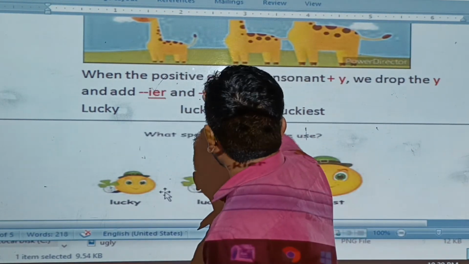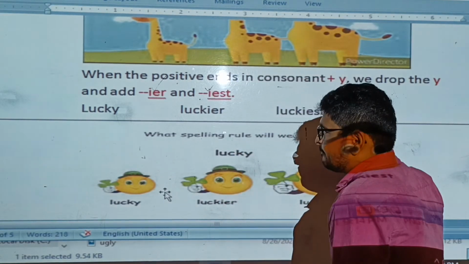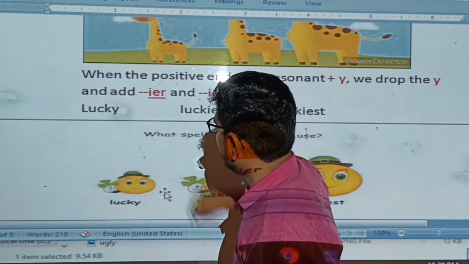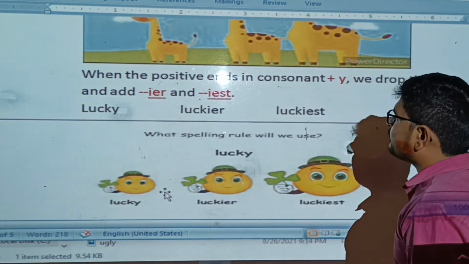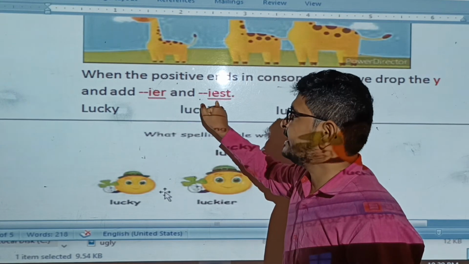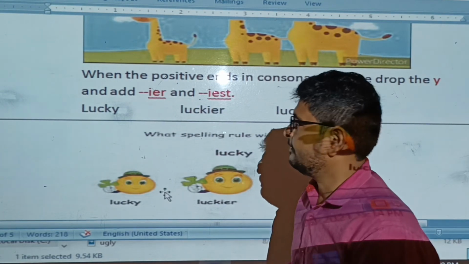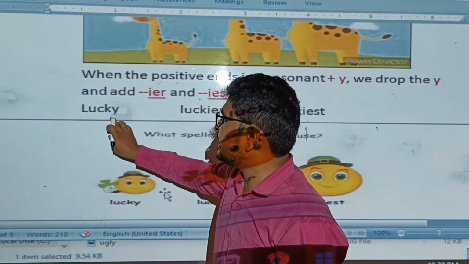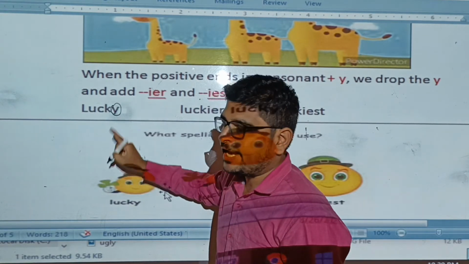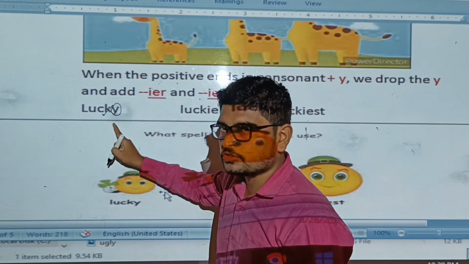The second rule is when the positive ends in a consonant plus y. We drop the y and add IER and IEST. For example, lucky: the last letter is y, and before y, k is a consonant.